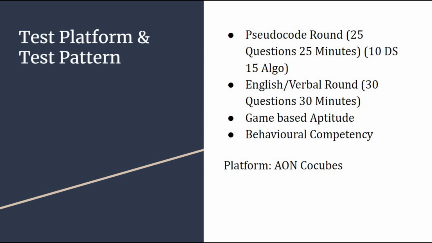Now once you clear the English or verbal round, then you proceed further towards the game based aptitude round. The game based aptitude round is not an elimination round, to be honest. If you reach game based aptitude, then you will definitely go to the next and the final round, which is behavioral competency. So today in this video we will discuss the pseudocode round, English verbal round, game-based aptitude round, as well as the behavioral competency round.